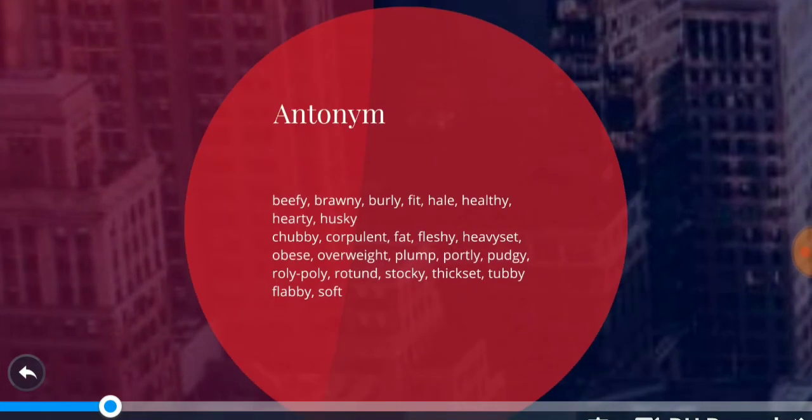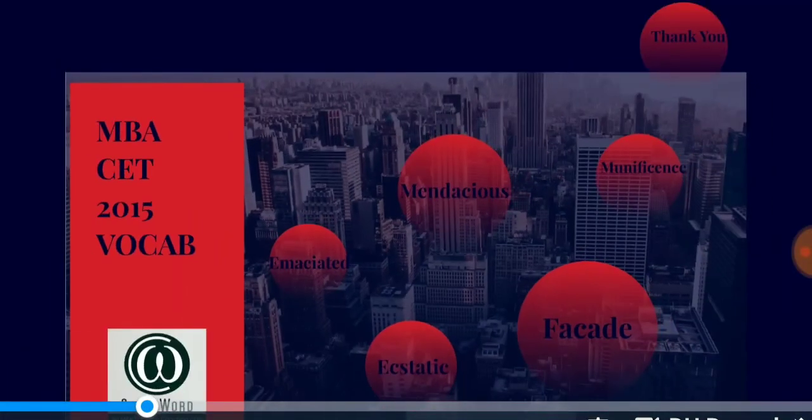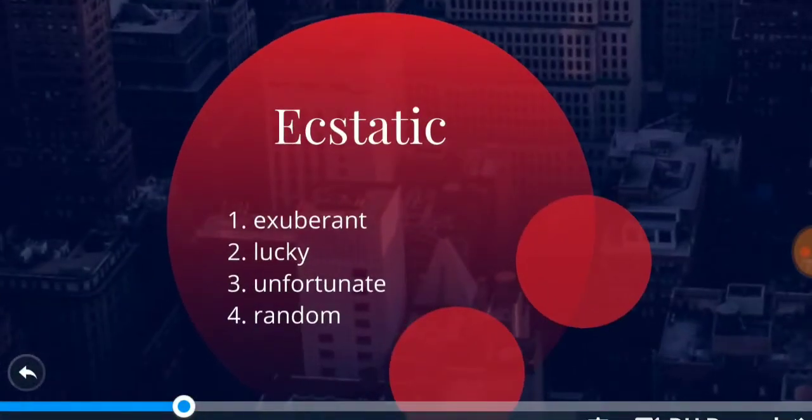So let's move to the next word, right? The next word is ecstatic, right? Understand its pronunciation, it's ecstatic, right? Ecstatic is basically someone who is very happy or excited. You can call it euphoric. A person who is euphoric, who is very happy, is known as ecstatic.